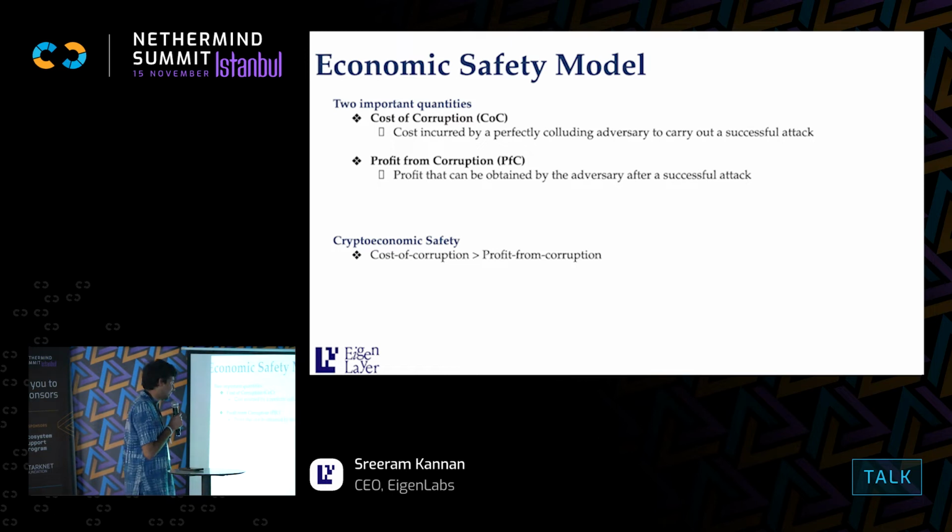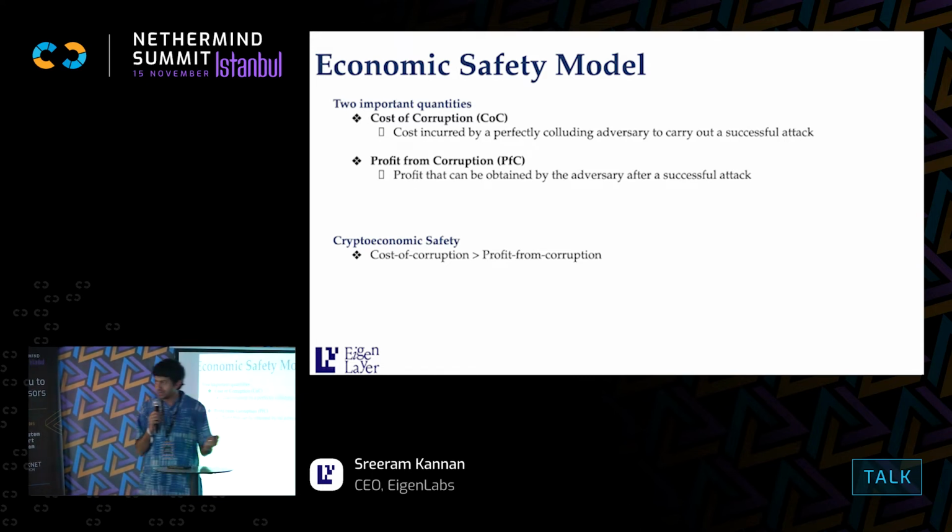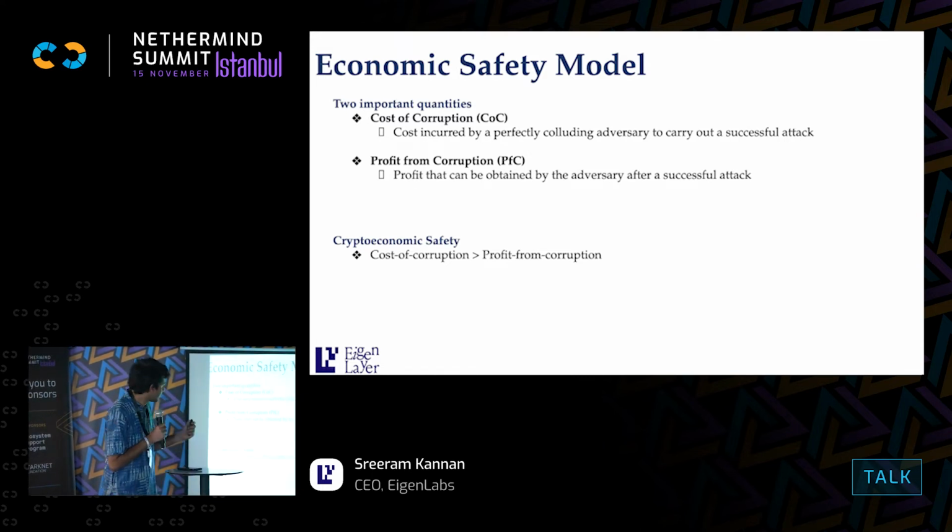So this is the cost incurred by an adversary. And the profit from corruption is how much money you can steal if you actually pull off an attack. How much profit can you extract out of your attack? And a system, you can say, is cryptoeconomically safe when the cost of corruption is greater. So it's going to cost you more to do the attack than the money you can extract out of the attack. Then you'd say a system is cryptoeconomically safe. Again, all these concepts are basically from the prior work in Ethereum.